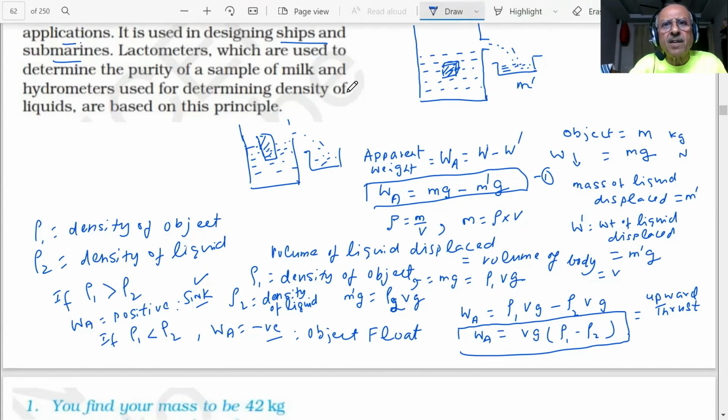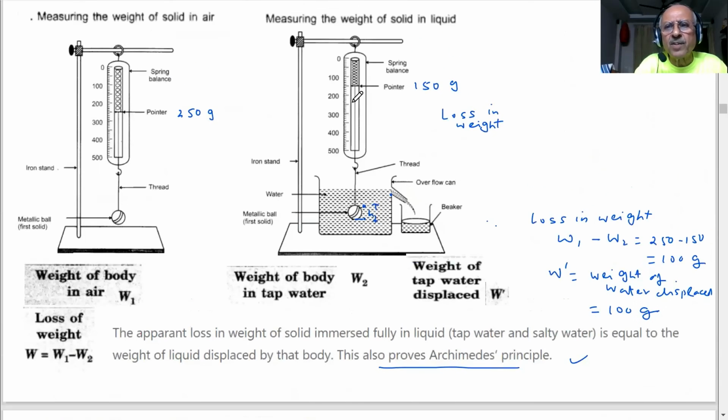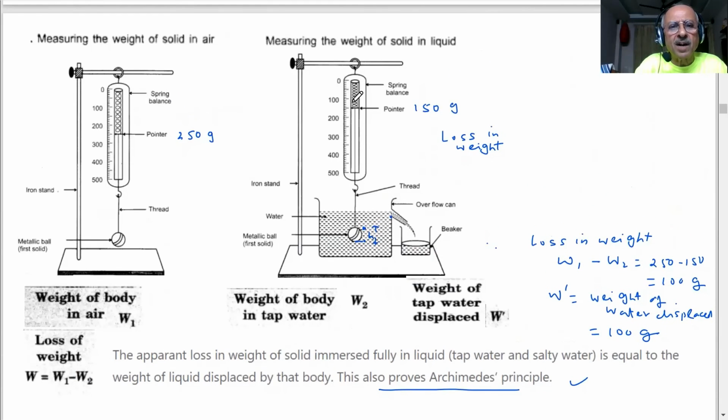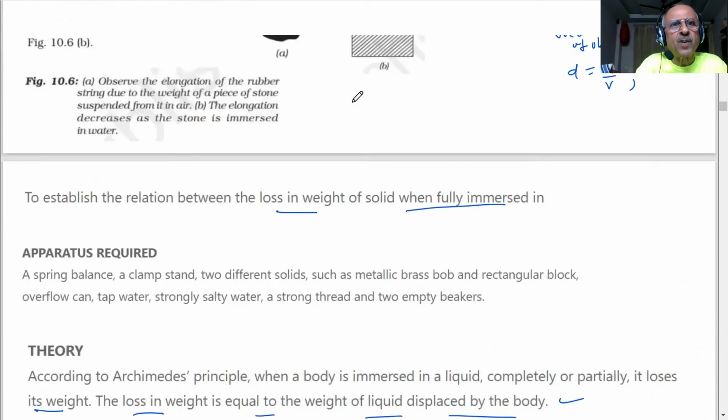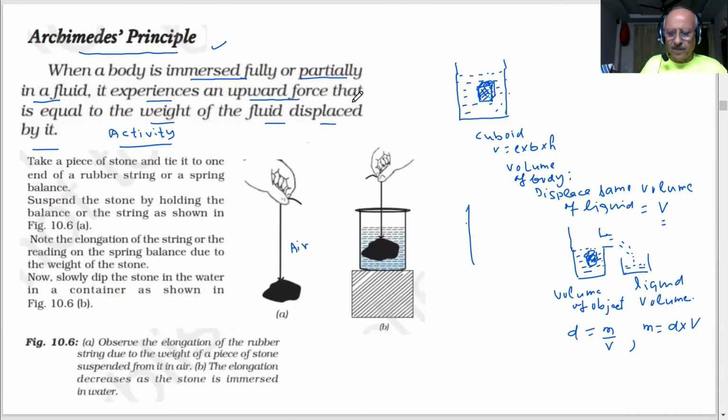So these were the mathematical formulas which we have indicated. Here is an experiment which can be done in order to verify the Archimedes principle. Why did we do all this? Because let us see the statement of Archimedes, how he gave it. Read it very carefully. When a body is immersed fully or partially in a fluid, it experiences an upward force that is equal to the weight of the fluid displaced. Did we prove it? Yes, sir.